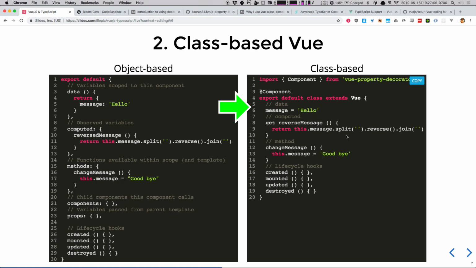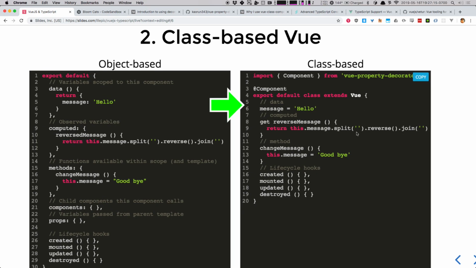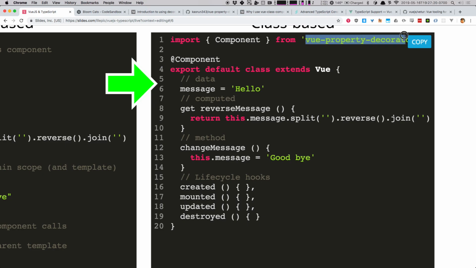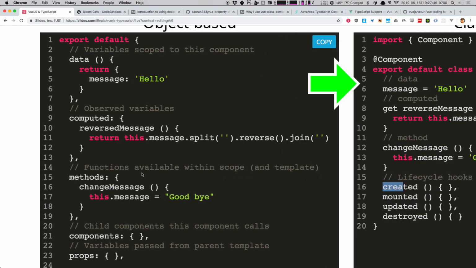However, you can just use classes in Vue. Nothing's stopping you. Who's written Vue with classes before? Okay, and look what you get to do. We're going to zoom in here to try this out. Now there's one library you need that is actually supported by the Vue team. It's called Vue Property Decorator. We're going to pull Component off of it, and we say at Component, and we've just decorated everything we need to be a Vue application in a class. Vue now understands our lifecycle hooks in this class. We haven't done anything special. Created, mounted, updated, destroyed. These are all lifecycle hooks built into Vue. You have them available to you as keys on this object.